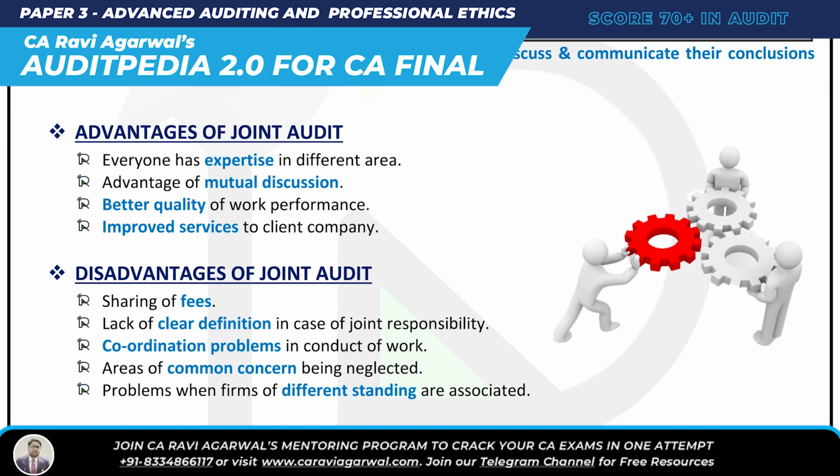CCD fees. C is coordination problem in conduct of work. Obviously, when there are a lot of joint auditors, you face coordination problem in conduct of work. Next C is common concern being neglected. Areas of common concern are being neglected, right? D is lack of clear definition in case of joint responsibility. There's always a lack of clear definition in case of joint responsibility. And fees is sharing of fees. Obviously, you have to share the fees, right?